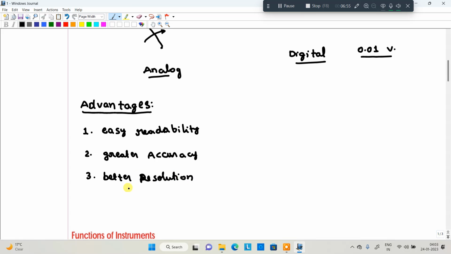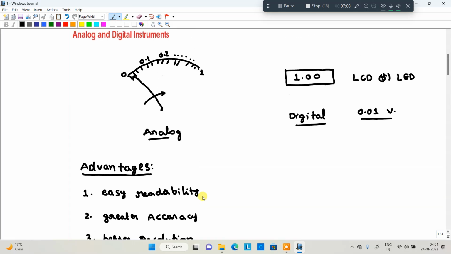Fourth one is automatic polarity and zeroing. That means that in case of analog meters, if you connect this analog meter from plus and minus, and you change the polarities, negative and positive, it won't show any value. The pointer tries to deflect in the opposite direction, right?